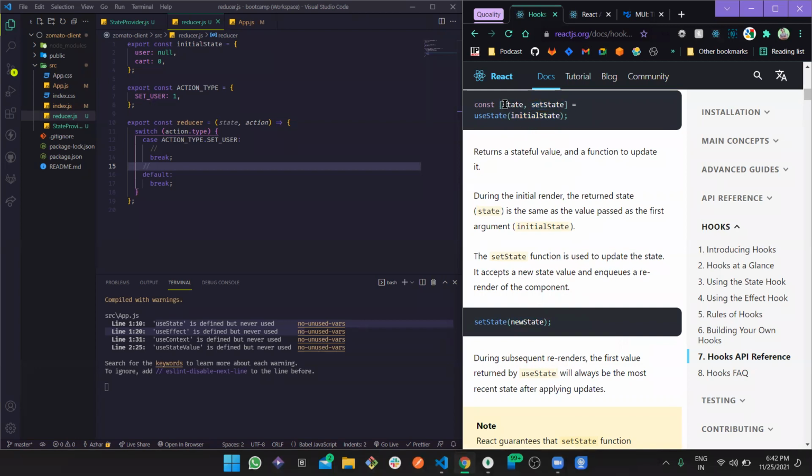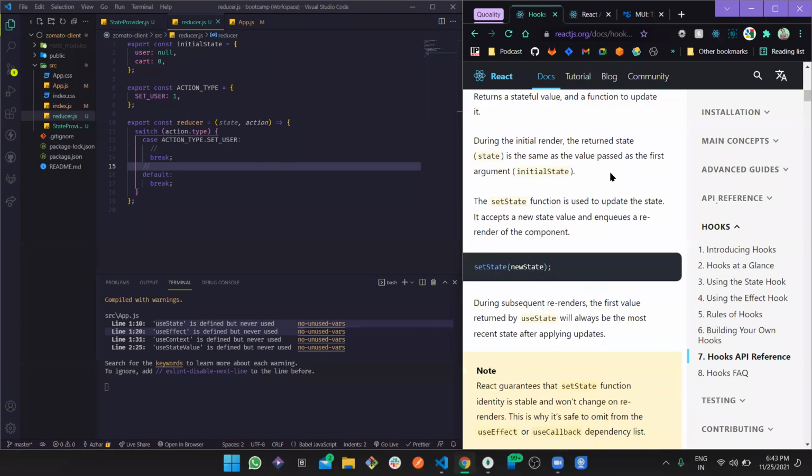And then on the other side, suppose you used set state and passed a new state, consider it a string. Now use state holds the new state, and if you log the state, the current value is the new state, right? So this is how use state works.